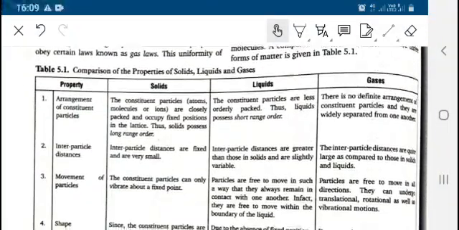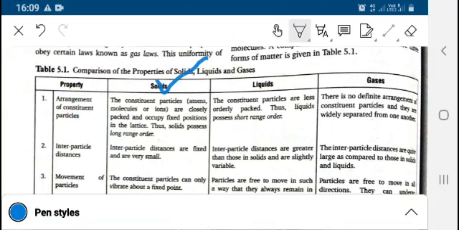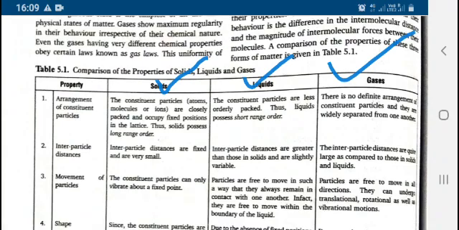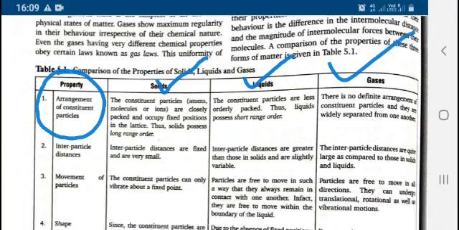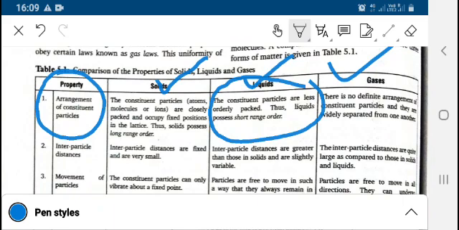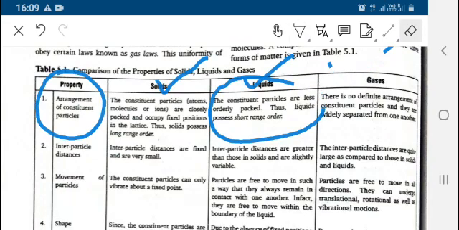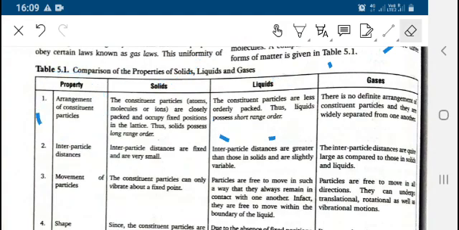So we can understand it by the help of a comparison between solid, liquid and gas. In case of solid, the arrangement of constituent particles is very close, meaning they occupy fixed positions. Thus solids possess long range order, whereas in liquids the constituent particles are less orderly packed, that is short range order. Gases do not have a definite arrangement, and the constituent particles are widely separated from one another. So these are the basic differences on the basis of arrangement of constituent particles.